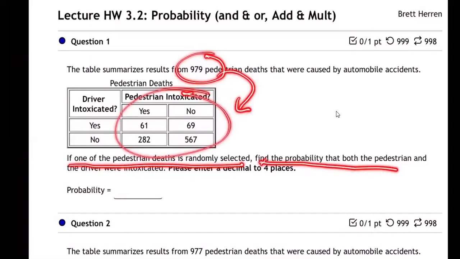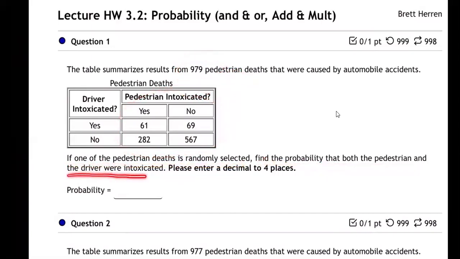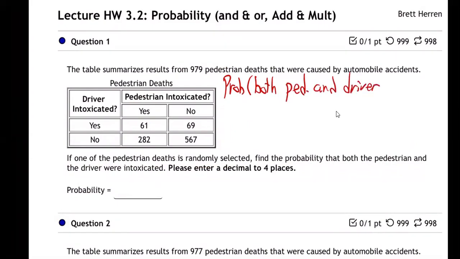find the probability that both the pedestrian and the driver were intoxicated. So that's what they're asking us. What's the probability that both the pedestrian and the driver are, well, here, I'll just put it right here, intoxicated. So what's the probability that both the driver and the pedestrian are intoxicated?